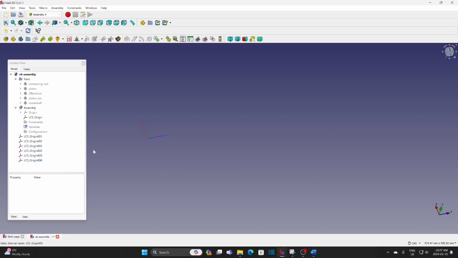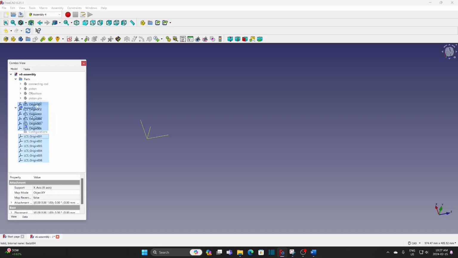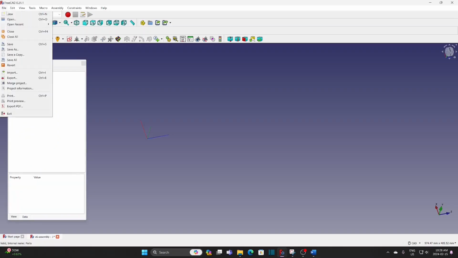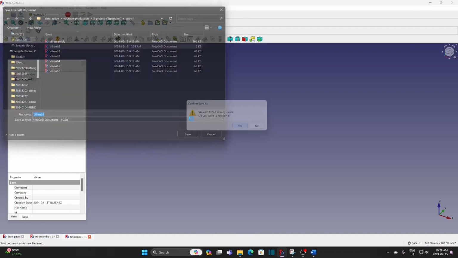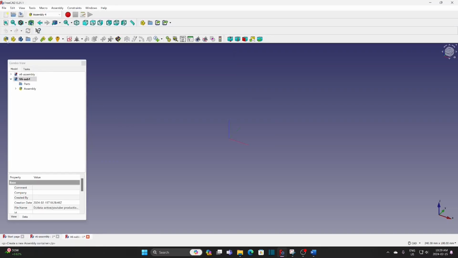After I duplicate these LCS, I need to move them to the assembly. Otherwise, they are not visible in the parent assembly. Select all the LCS. Move. So now they are under the assembly. Create a new assembly file. Under the assembly, create a new sketch.